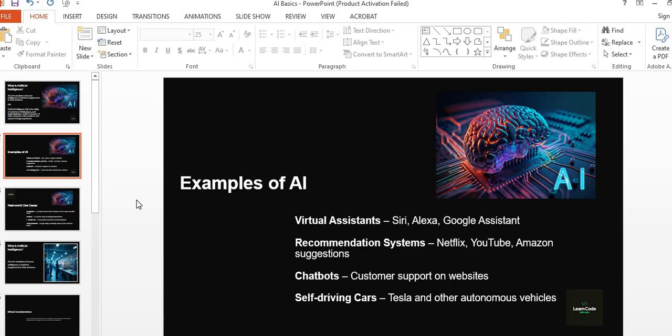And next, the chatbots. The customer support on websites like e-commerce websites where you will see the chatbots which chat with the human regarding product information. And then self-driving cars. Tesla and other autonomous vehicles are the examples of AI.